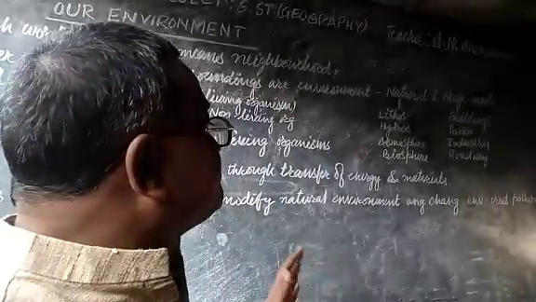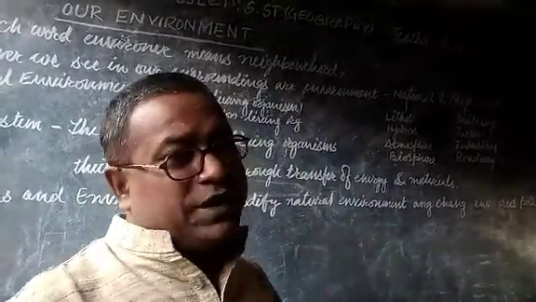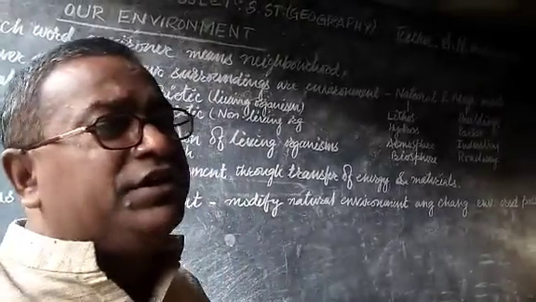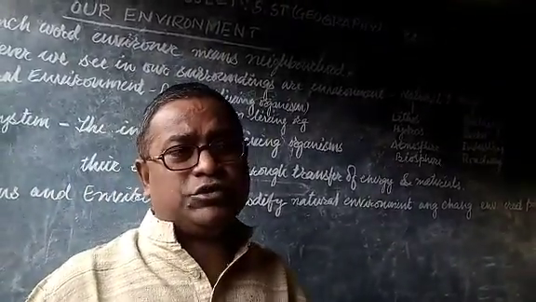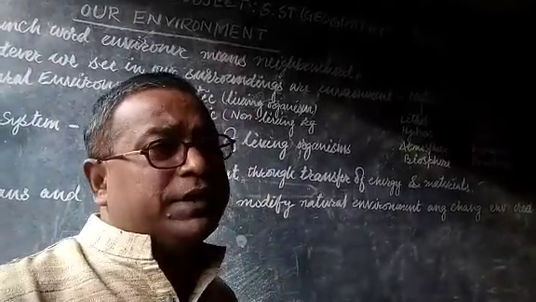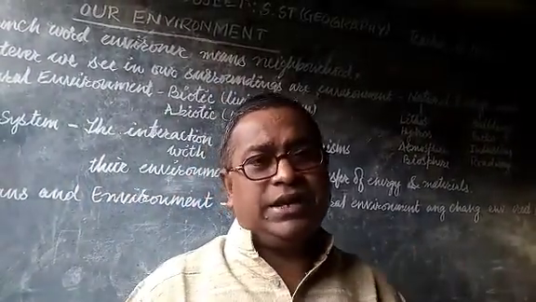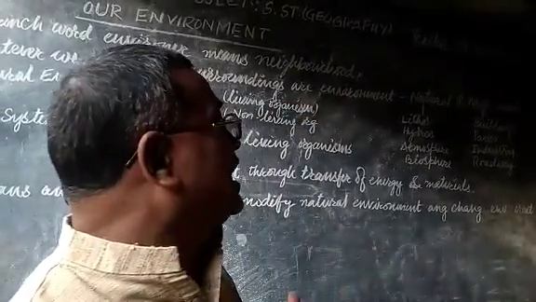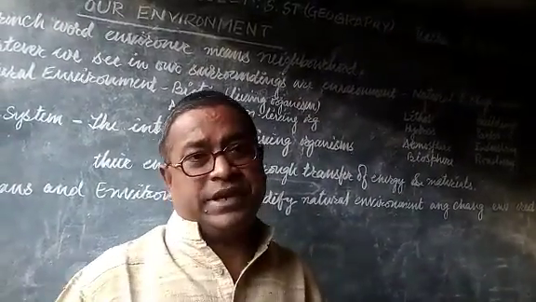And biosphere is a narrow zone among the lithosphere, hydrosphere, and atmosphere.